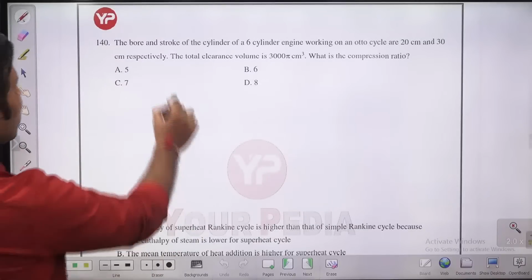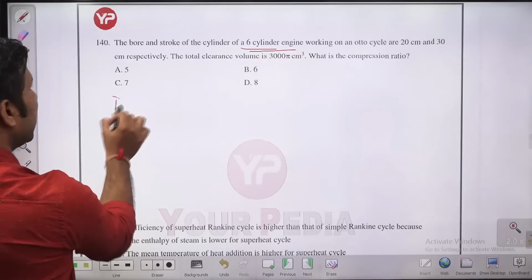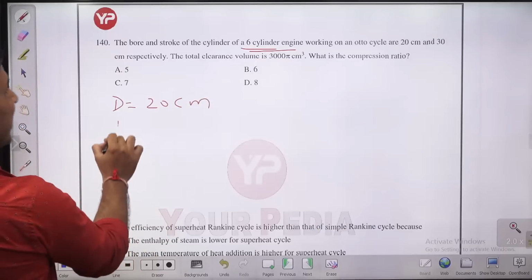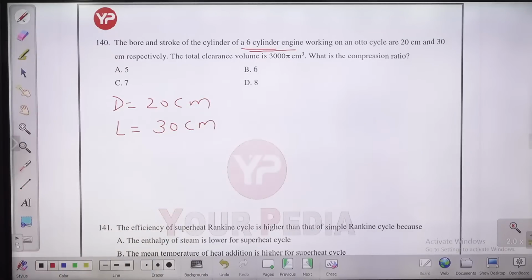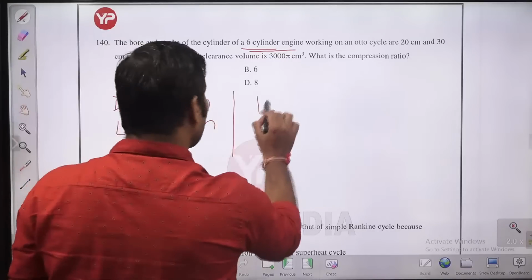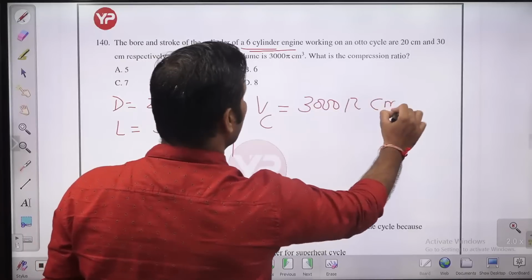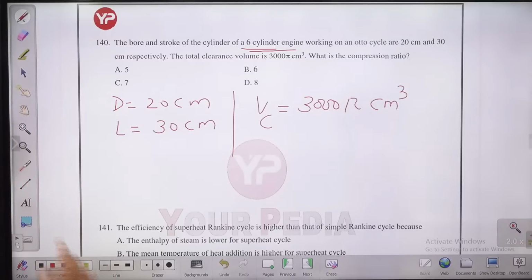The bore and stroke of the cylinder of a 6-cylinder engine. So the bore is given, children: D is 20 centimeter. The stroke length is 30 centimeter. And this is a 6-cylinder engine. Total clearance volume. How much is the total clearance volume? This is 3000 pi centimeter cube. Okay. This is the total clearance volume.